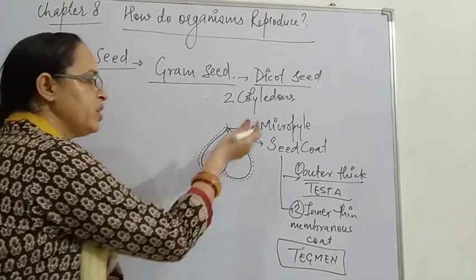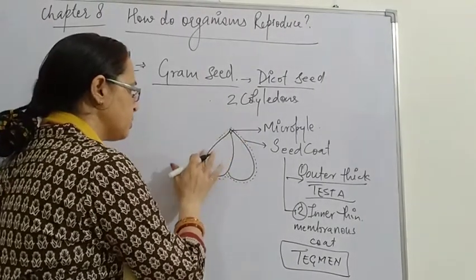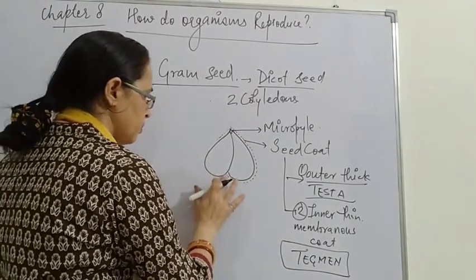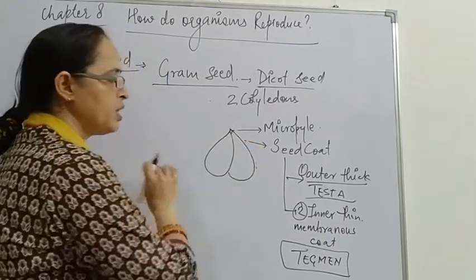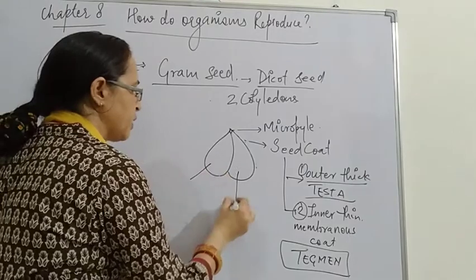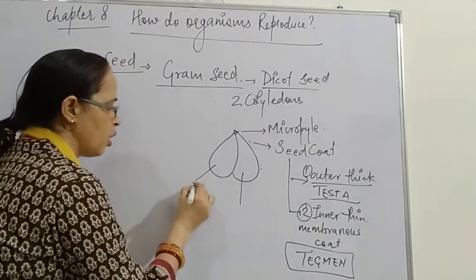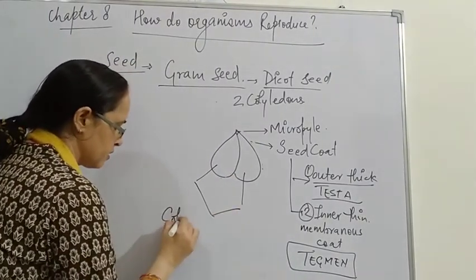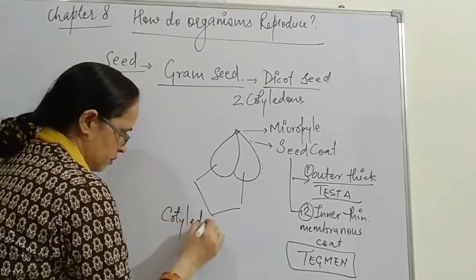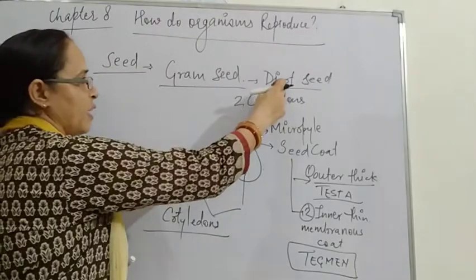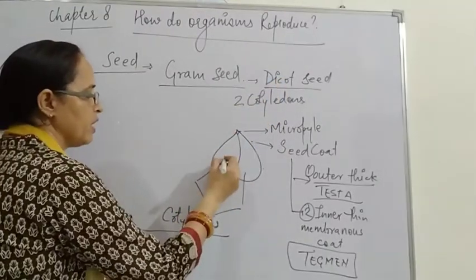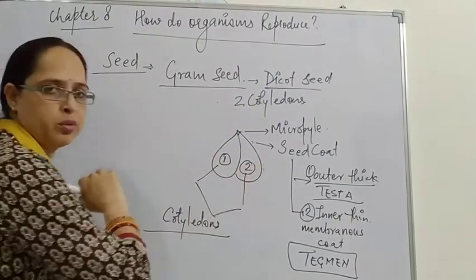Now when the seed coat is removed, internally we find two structures. These are called cotyledons. Because the gram seed is dicot, we have two cotyledons, 1 and 2.